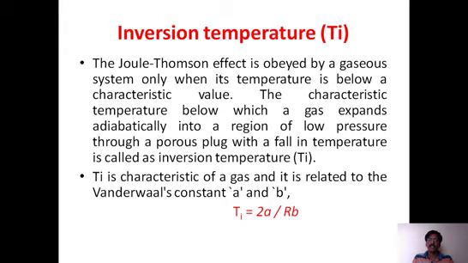The Joule-Thomson experiment is applicable below this temperature, and above it, the experiment gives no result. That means if you expand the gas, the temperature does not change and does not come down. In terms of the van der Waals constants a and b, the inversion temperature is Ti = 2a/Rb. This is what we generally give.